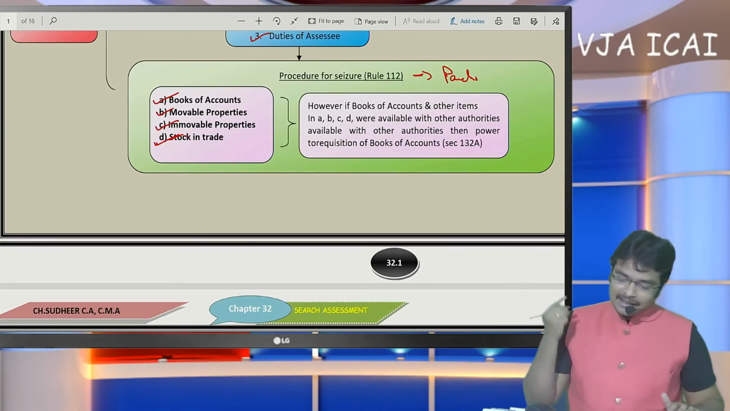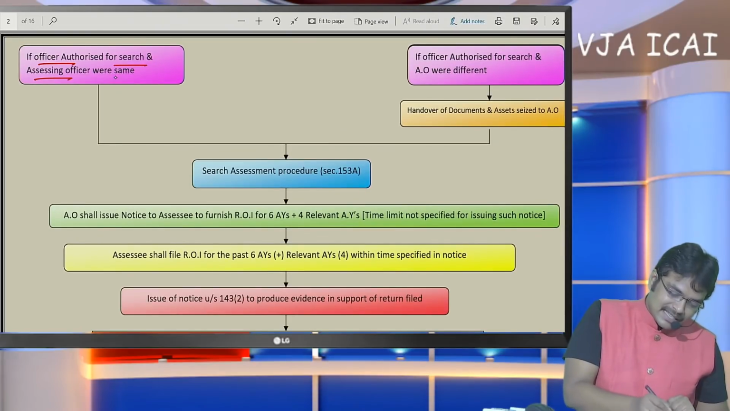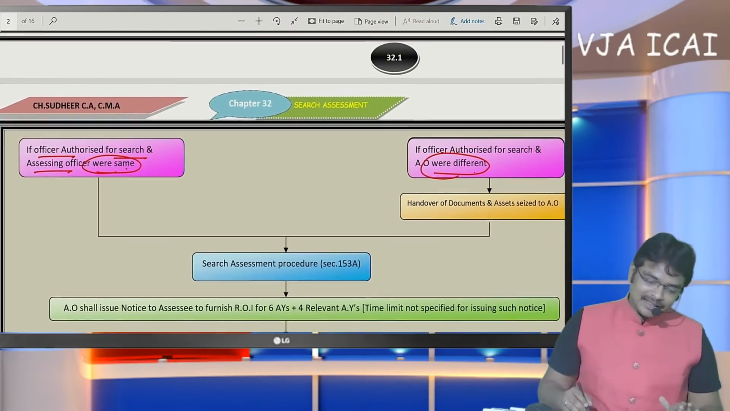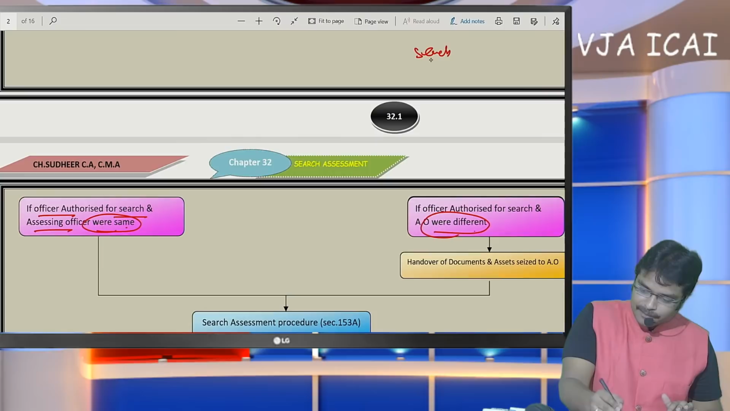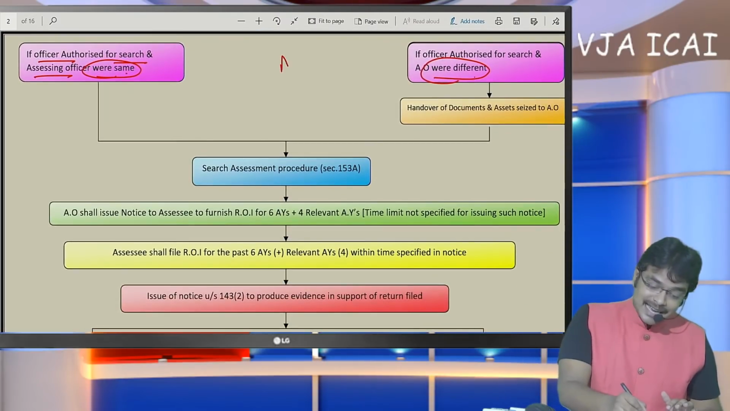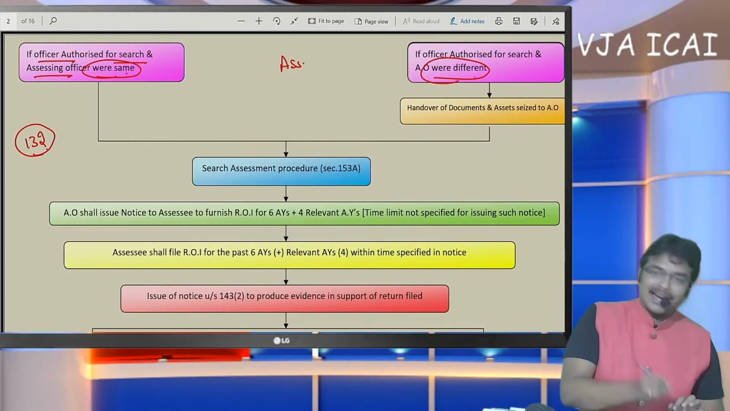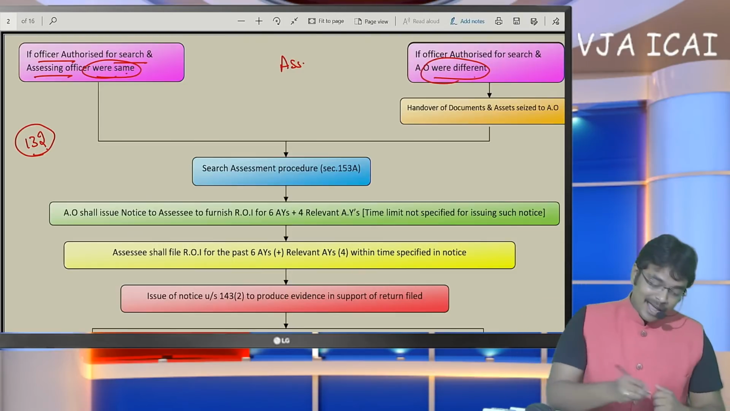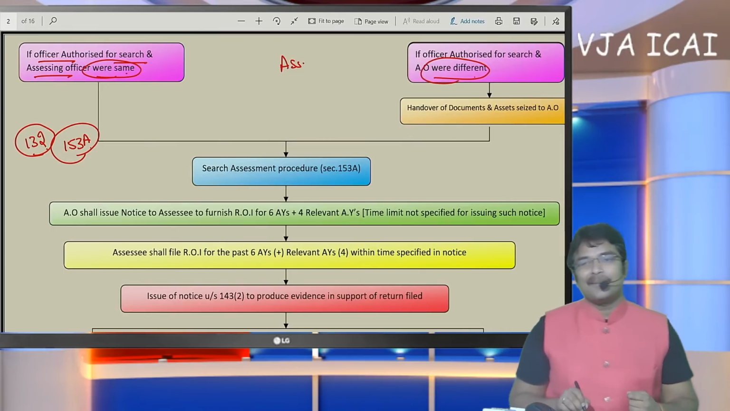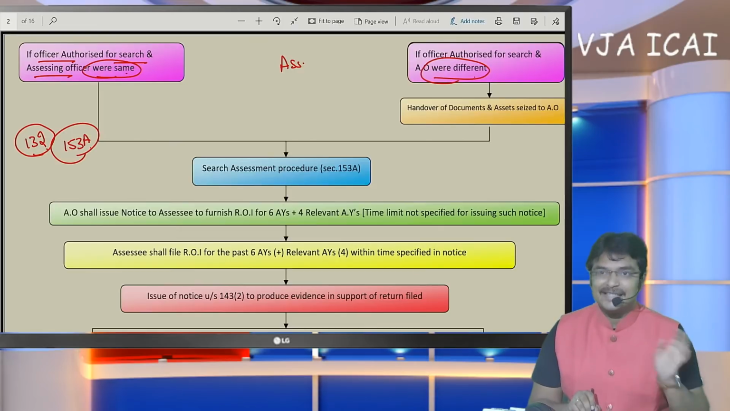And after that, the thing to be noted here is whether the officer authorized for search and the assessing officer were the same, or whether they were different. Sir, up to now, what was completed here is the search. But now, what we are going to discuss here is search assessment. If you remember, a search warrant is executed under section 132. But now we are going to begin search assessment under section 153A. What was completed as of now is just the search; the search assessment is not completed.